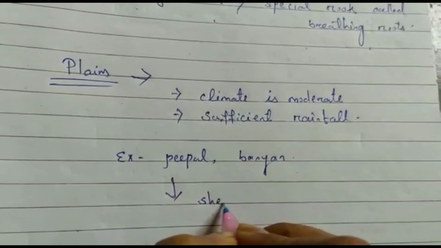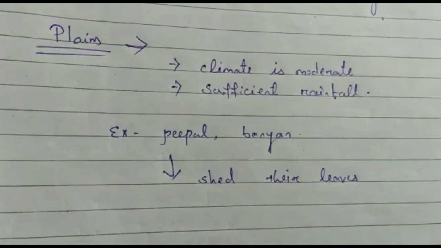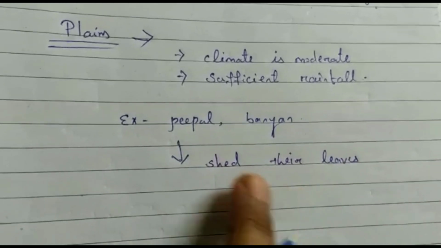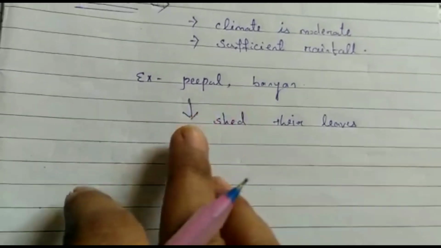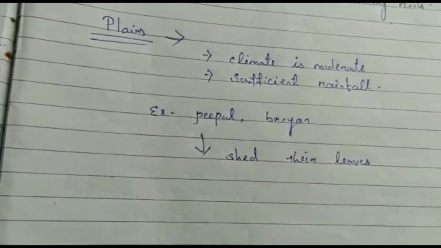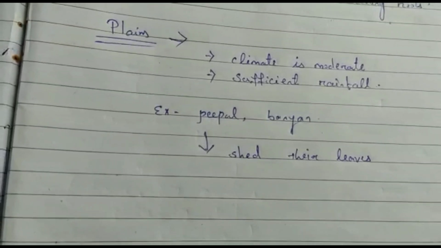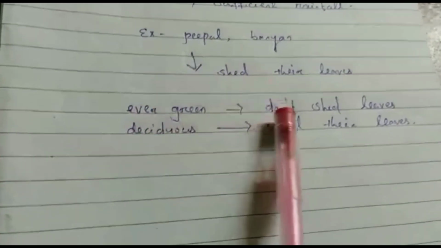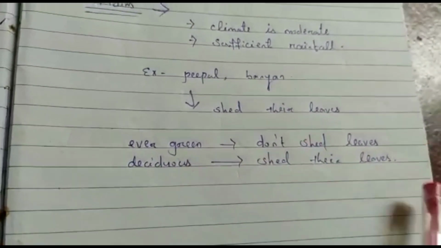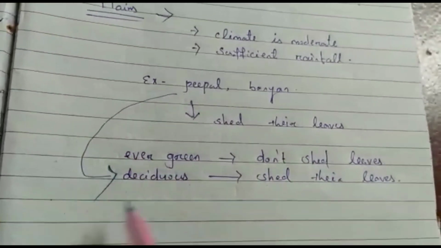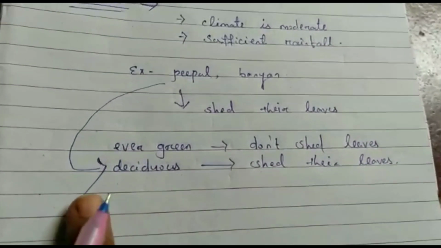Since they are shedding their leaves, these trees are called deciduous trees. So there are two types of trees, evergreen trees and deciduous trees. Evergreen trees do not shed their leaves, and deciduous trees shed their leaves. So these all are going under deciduous trees, since they shed their leaves in the winter season to protect from cold.